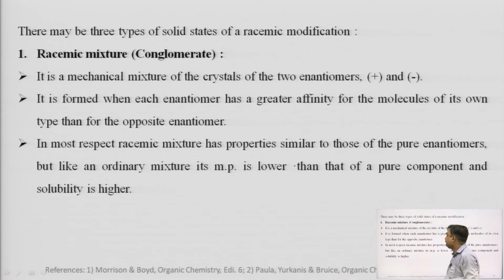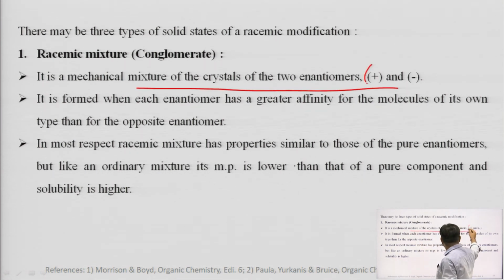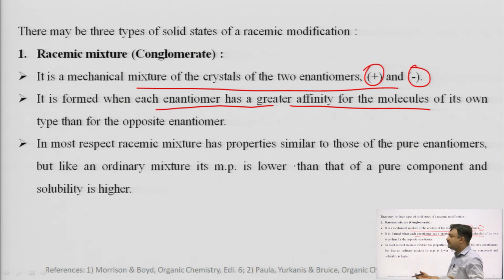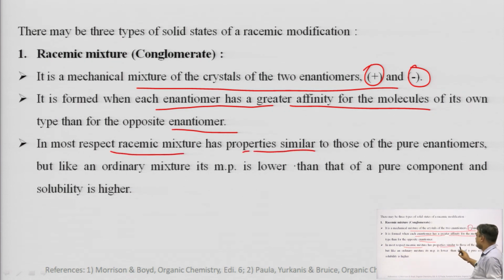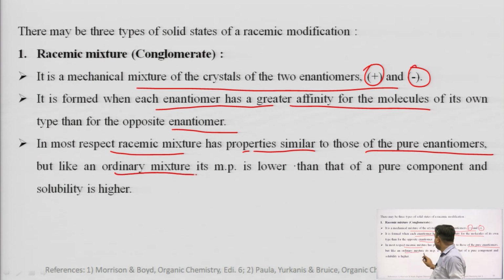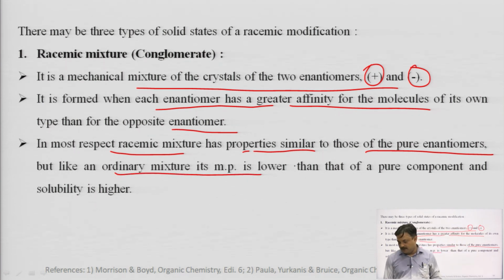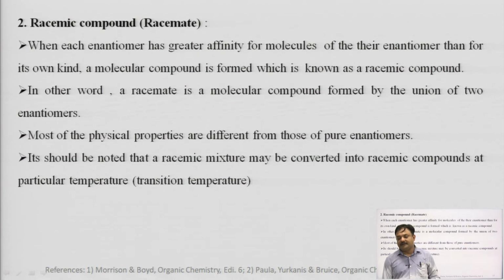Racemic mixture is a mechanical mixture of crystals of two enantiomers, the plus enantiomer and the minus enantiomer. It is formed when each enantiomer has a greater affinity for molecules of its own type than for the opposite enantiomer. In most respects, racemic modification has properties similar to those of the pure enantiomer, but like an ordinary mixture, its melting point is lower than that of the pure component and solubility is higher.